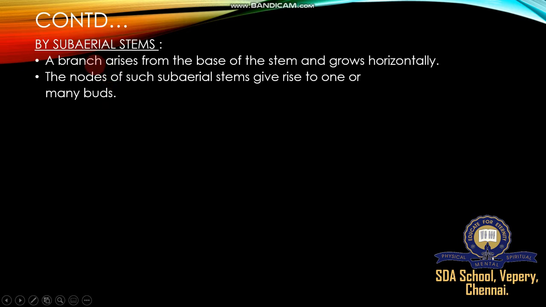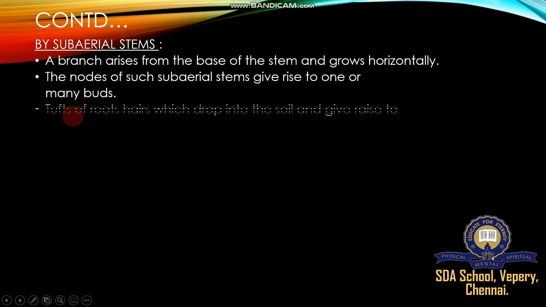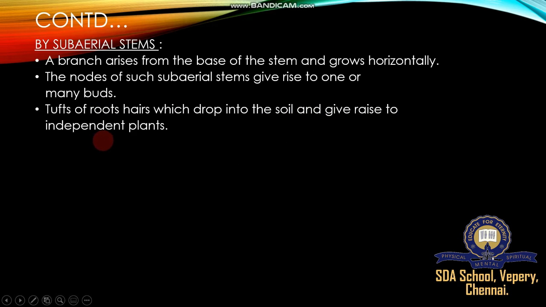Here the plants grow above and below the soil, but they grow subaerially, horizontally, perennating at the surface of the soil. During some climatic conditions, half of the stem is underground and the remaining half is above the soil. A tuft of root hairs drops into the soil and gives rise to an independent plant.